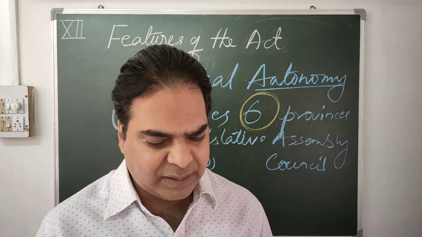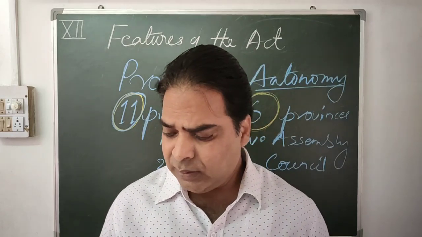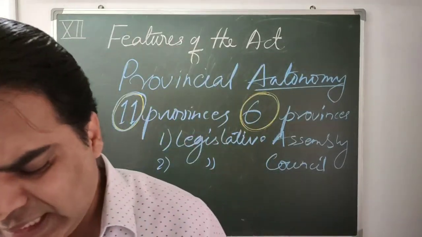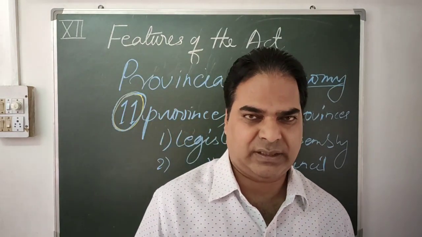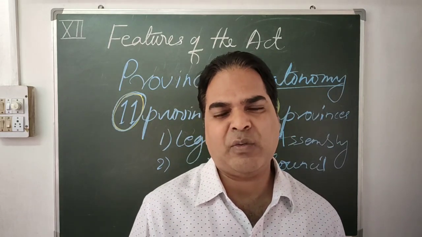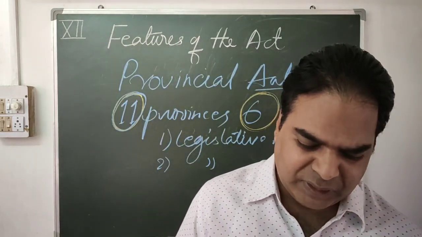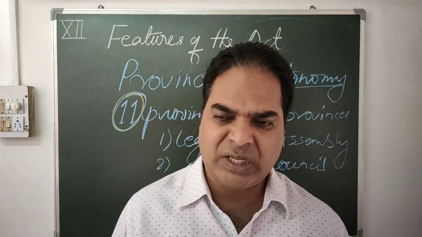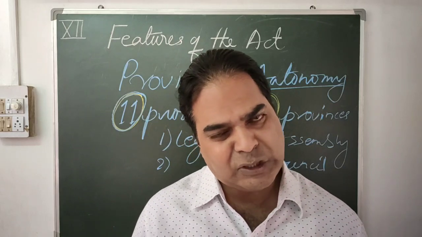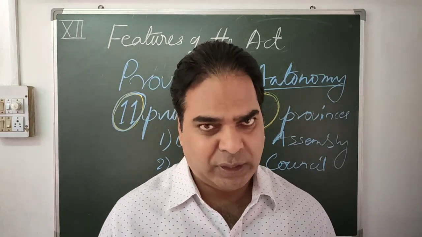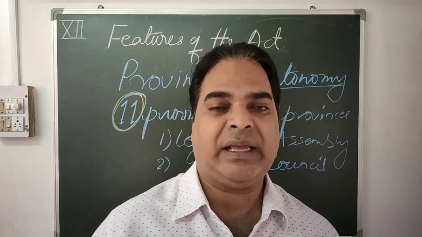Now, let me tell you the last part. At this provincial level, who were elected, and how were the members elected? It's very simple. The members in the provincial assembly were elected by the people directly. And who were given the franchise, the right to vote? At present, universally, franchise is given to everyone who has attained the age of 18 and above.